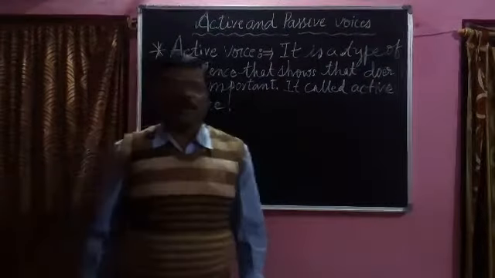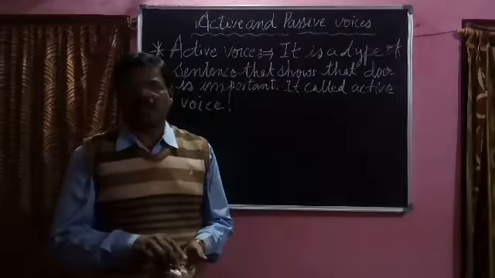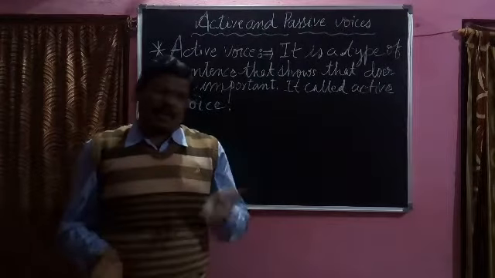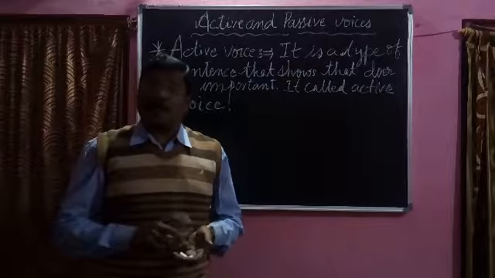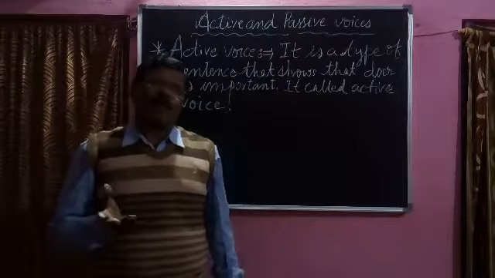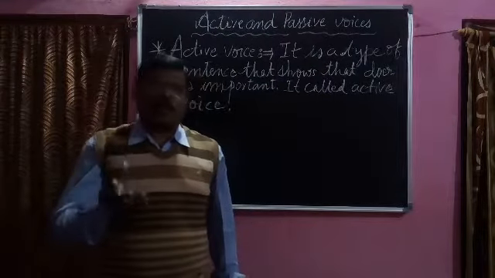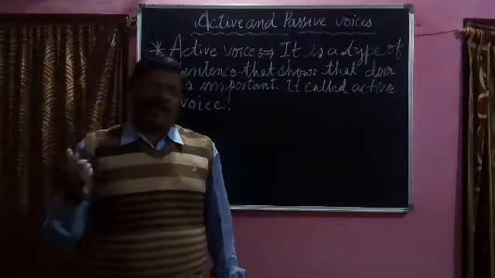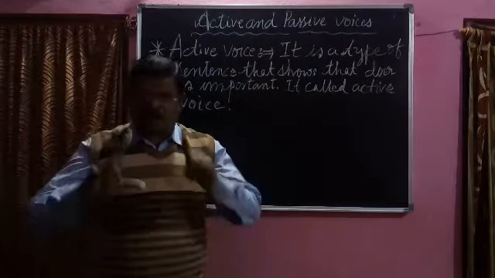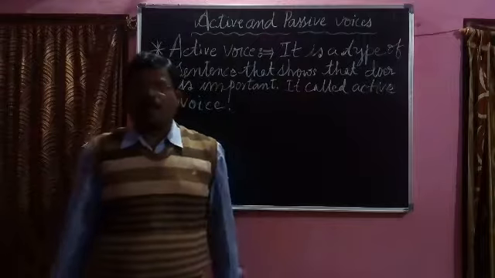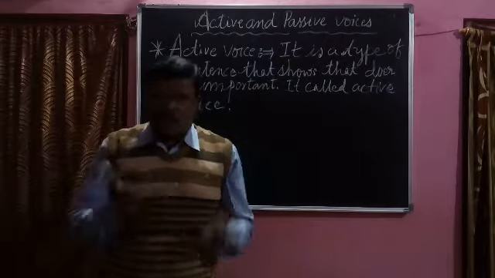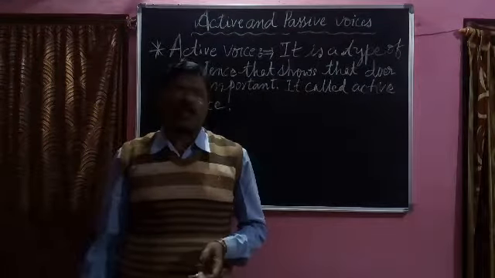Who is the doer? A person who is going to do the work is called a doer. What is he going to do? He is going to do some work which is subordinate to the doer. What is that thing? A thing that may be doing, reading, eating, writing, working, talking, and preparing some items, and preparing some other things. So whatever may be there, the work is going to happen subordinate to the doer. So only the doer is important in the active voice.